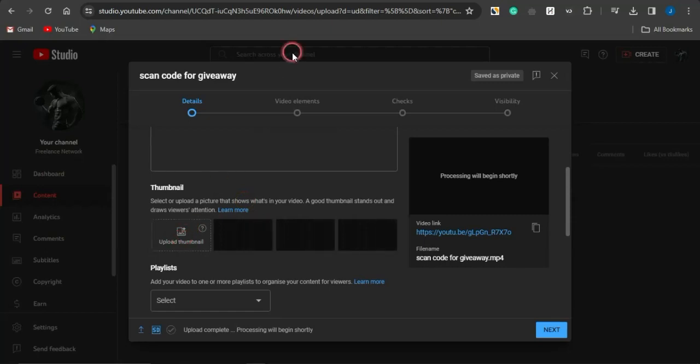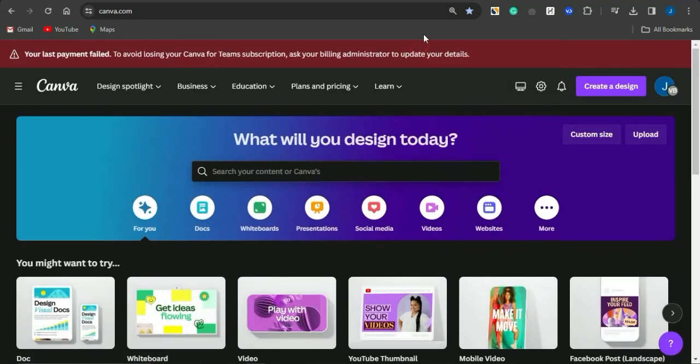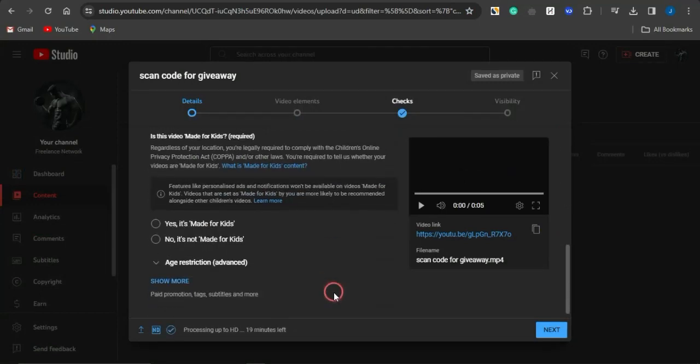For the thumbnail, you could also create thumbnails right now with the help of this platform called Canva, and those are actually the images which people will see before clicking your video. Now if you do create something quite cool, insert that in the thumbnail section. In this section that says show more, click on that.